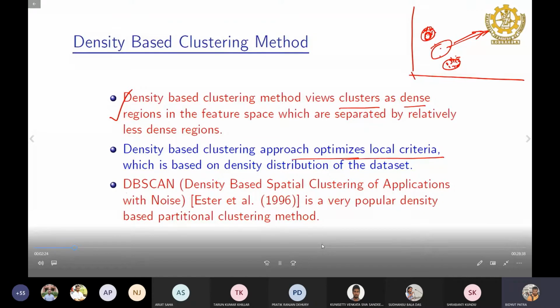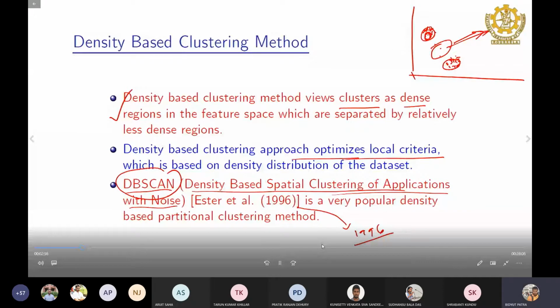And DBSCAN, density-based spatial clustering of applications with noise. As you see, the name itself says there is noise also, so it can work with it. DBSCAN is a very popular approach. It was introduced in 1996, and then there are many modifications or updates of DBSCAN, but this is the golden algorithm, the first algorithm in the density-based approach.